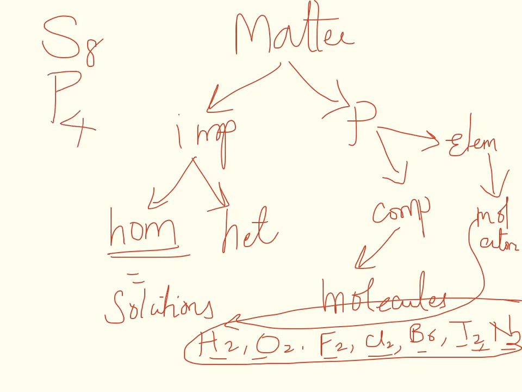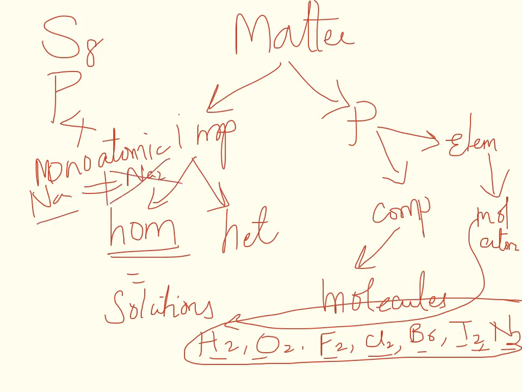But the rest of the elements on the periodic table are mostly monoatomic, as in when you write sodium, you write Na, not Na2. Na2 is wrong. Na is right because sodium exists as a monoatomic. Potassium, monoatomic, not K2 or K5 or something like that. Okay.